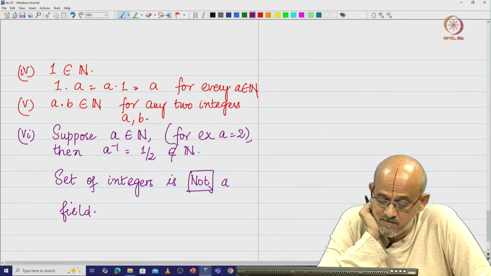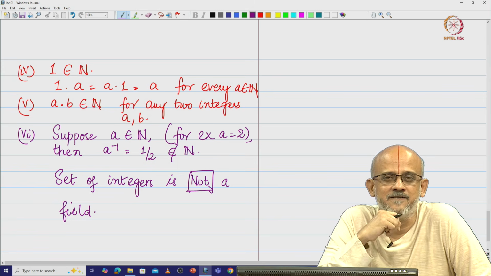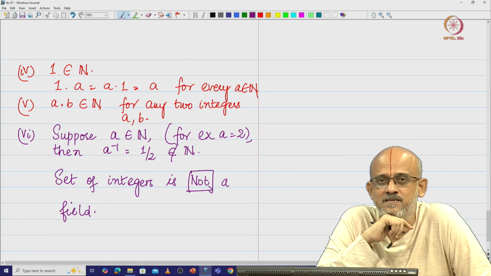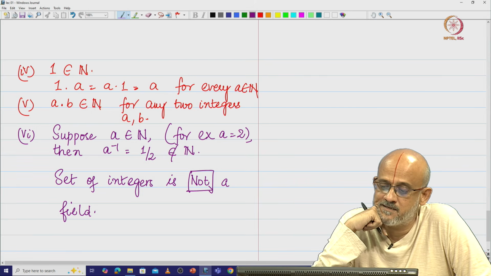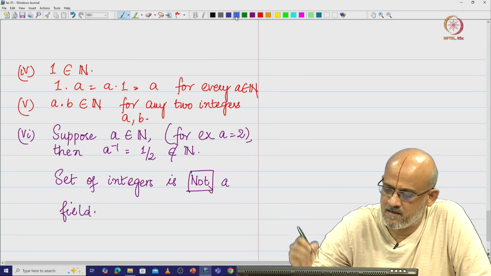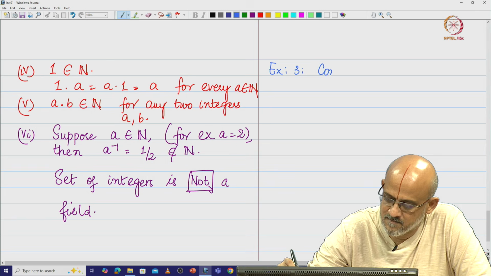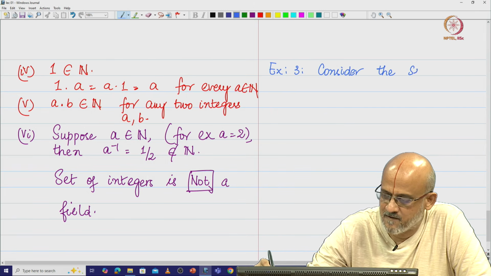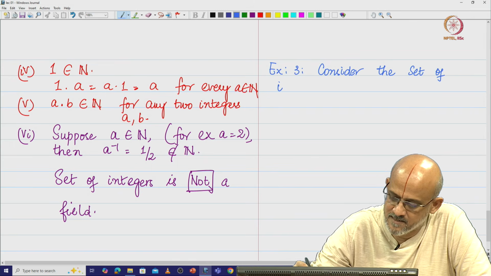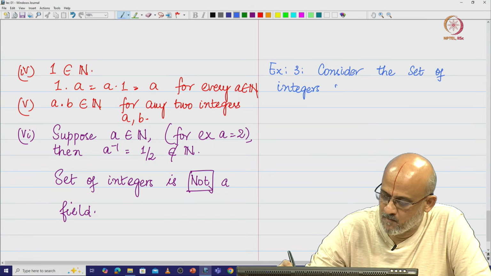Now what do we do? Is there a way in which we can probably make the set of integers a field, because integers are nice to work with? So, can we do something to make the set of integers a field? Let us try this out. Consider this example: consider the set of integers modulo 5.